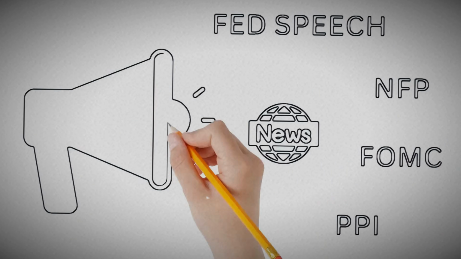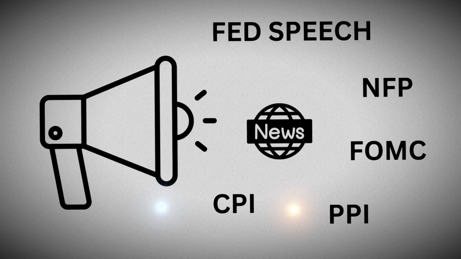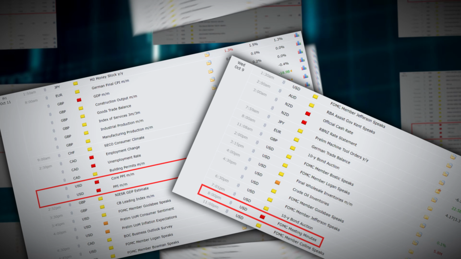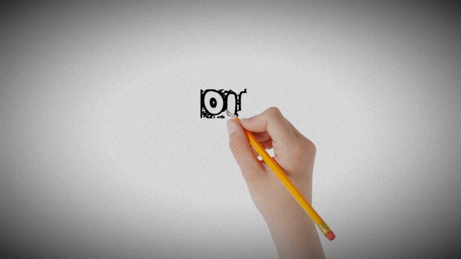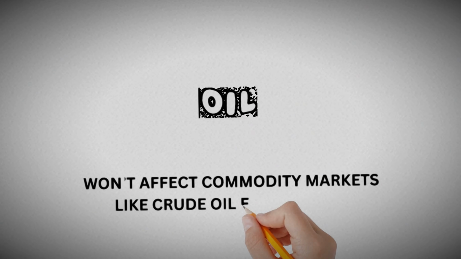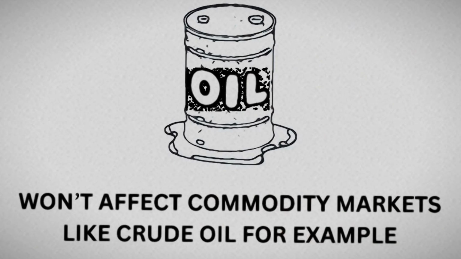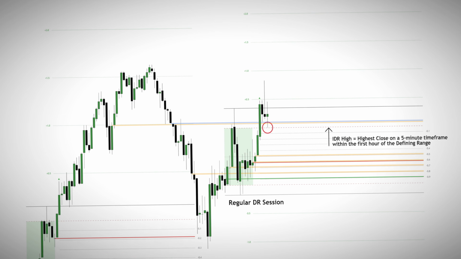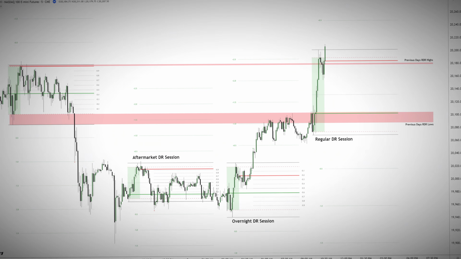FOMC, NFP, CPI, PPI, and other high-impact news events are more related to the equity markets, and if the trading week is full of them, you should consider trading other markets like crude oil, for example, as commodities won't be affected by those news events. Here are the top 7 trades from last week using just the DR basic knowledge.